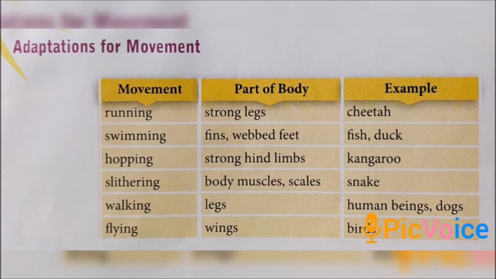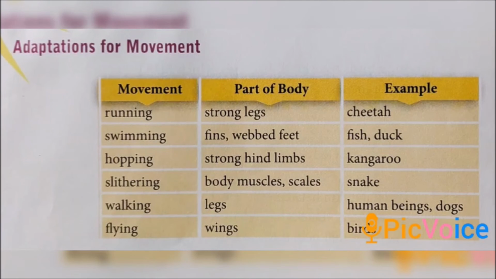Now it's about adaptations for movement. So far we have discussed the movement of animals. This is an overview of adaptations for movement, that is, the parts of the body used for movement. For example, running. Which part helps for running? Strong legs. Which animal has them? The cheetah. The cheetah will run fast with its strong legs, right?